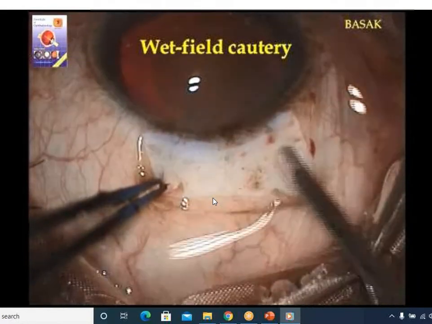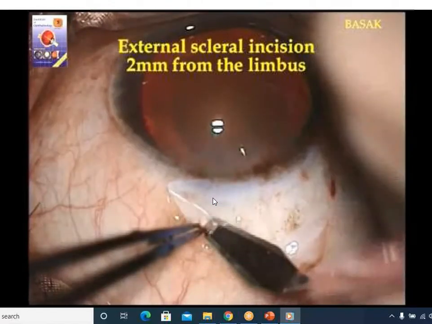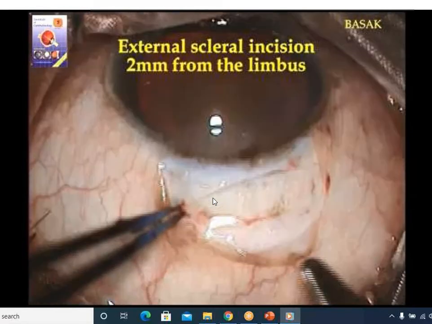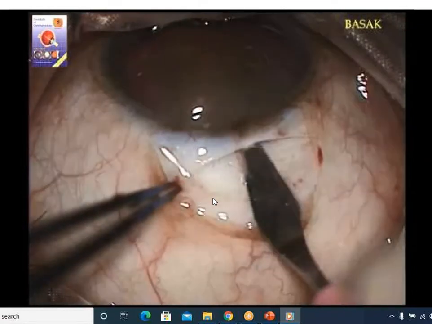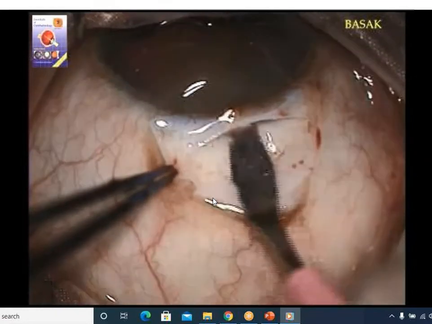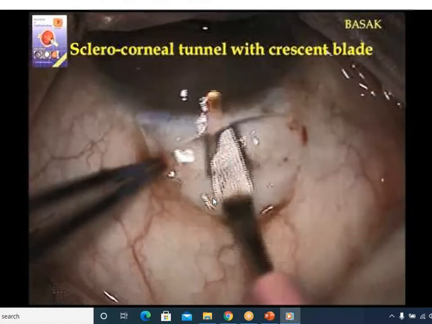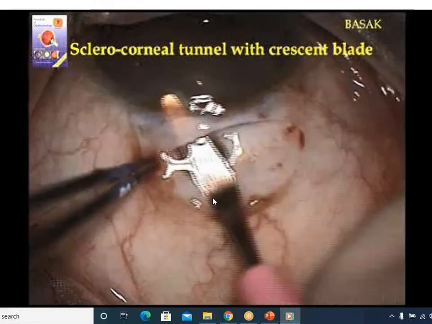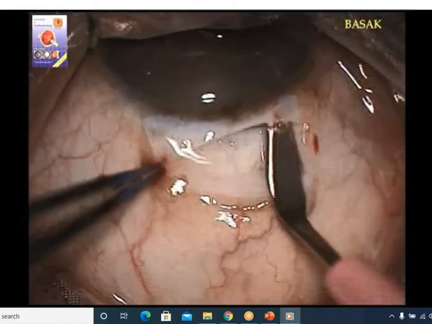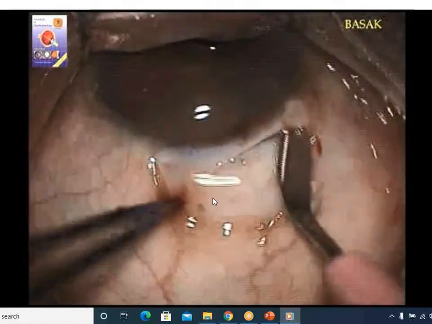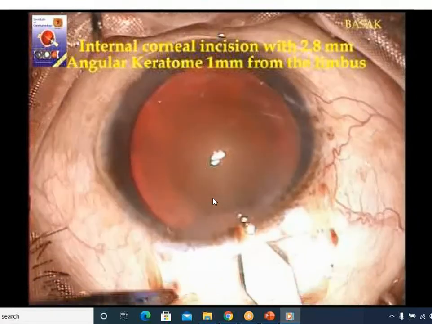This is the monopolar cautery. He's cauterizing the bleeders. Then you will take a horizontal incision in the sclera, partial thickness, and then pass the crescent knife. This is the crescent knife by which you can create the pouch or tunnel. The surgeon is creating the tunnel into the corneoscleral stroma. Tunnel is something like the pocket in your apron.